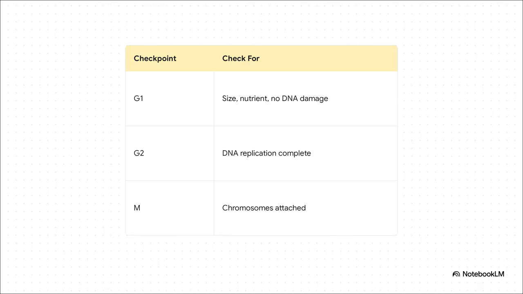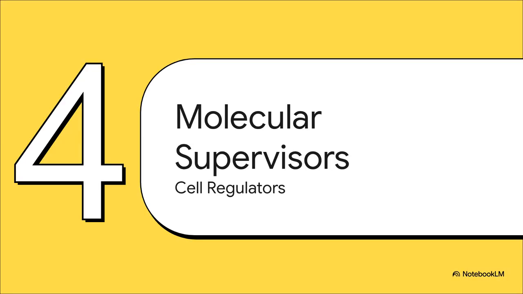Finally, right in the middle of mitosis, the M checkpoint ensures that every single chromosome is securely attached to the spindle microtubules from both poles. Only a completely perfect inspection allows the factory line to keep moving forward. Next up, Section 4, the molecular supervisors.